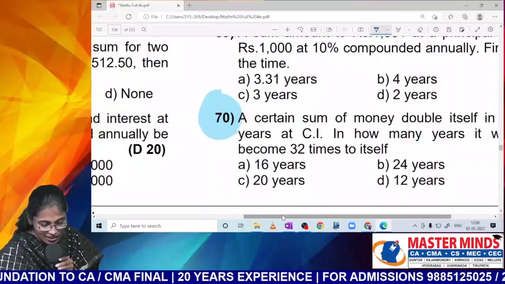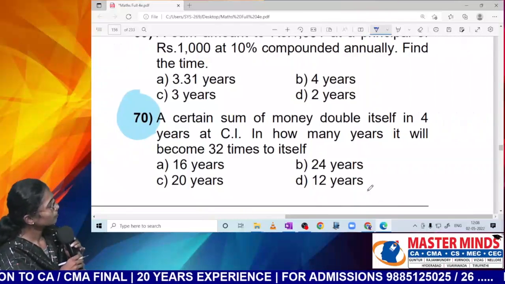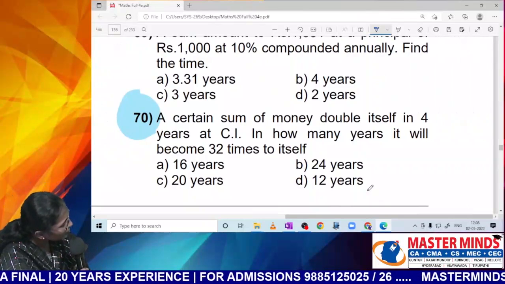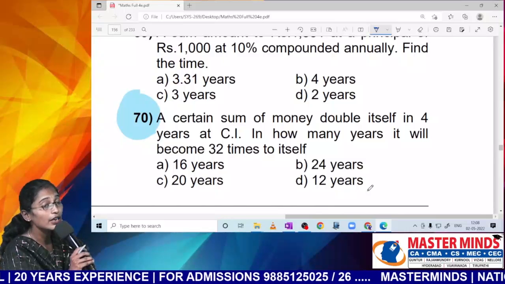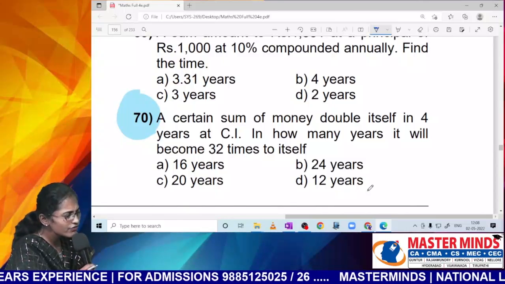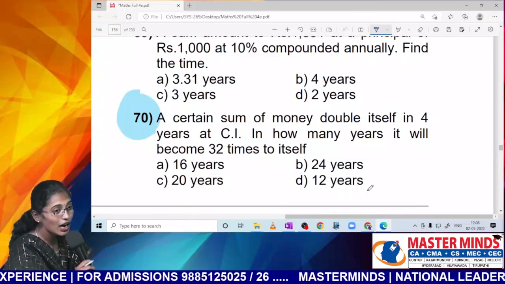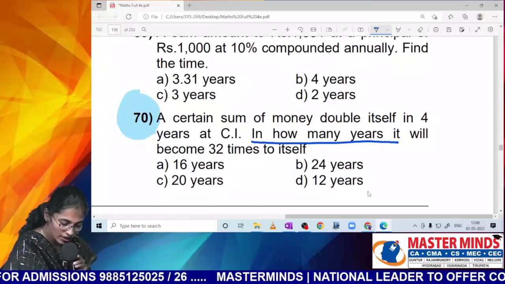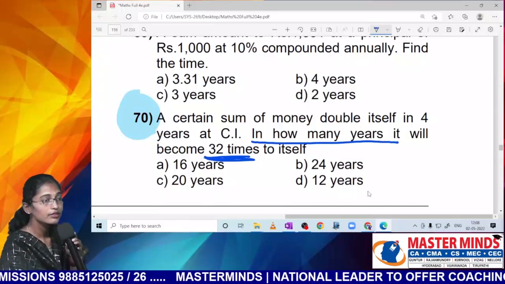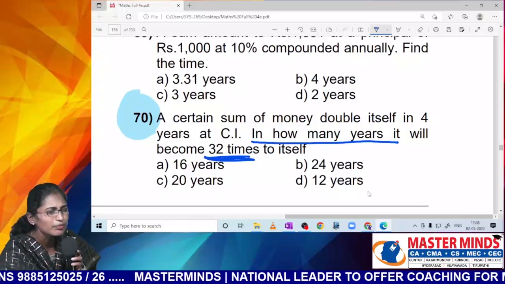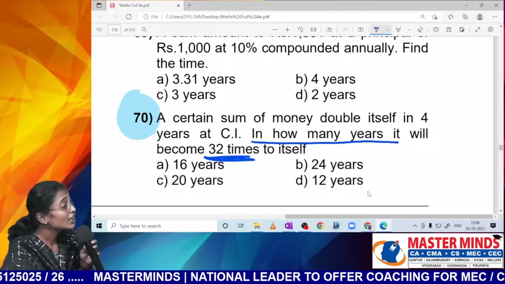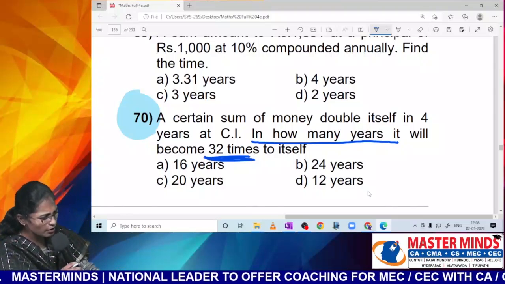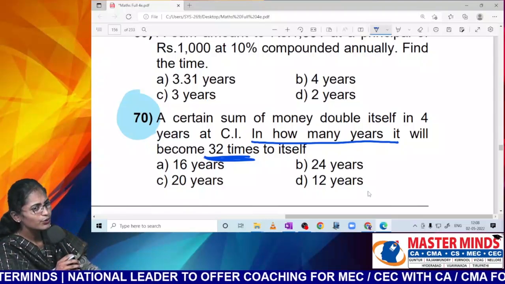Now, guys, read out 70, Nana. A certain sum of money doubles itself at simple interest or compound interest. If it is simple interest, we have a shortcut here. But it is compound interest. Now read out the next line. In how many years will it become 32 times of itself?